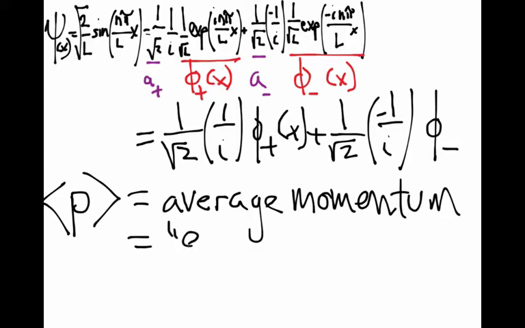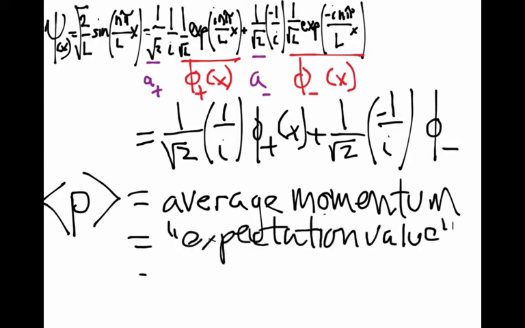So the average momentum, again, what we call the expectation value of the momentum, is just equal to 1/2 the value of the momentum p plus for the eigenfunction phi plus of momentum, plus 1/2 the value of the momentum p minus for the eigenfunction phi minus of momentum, because those 1/2s are those coefficients a plus and a minus squared.